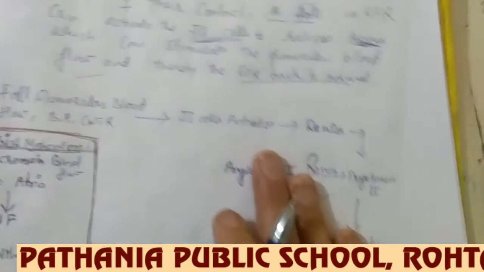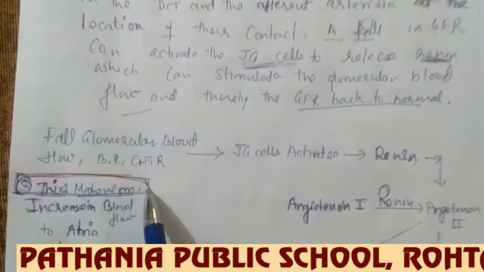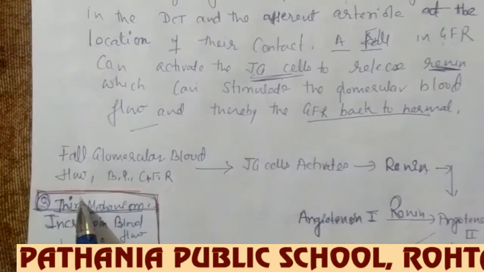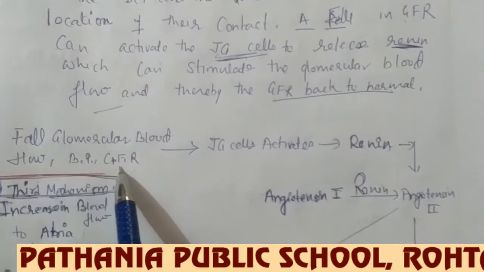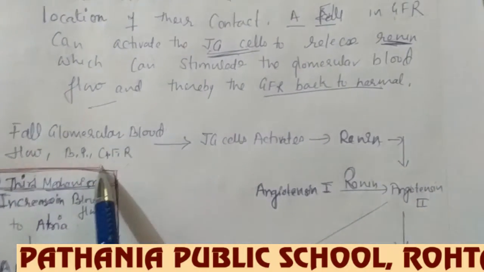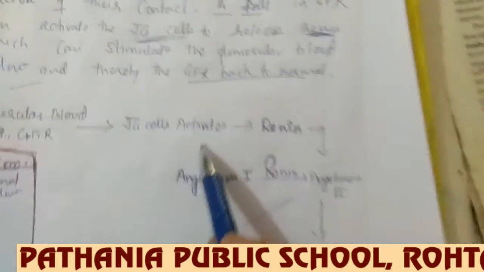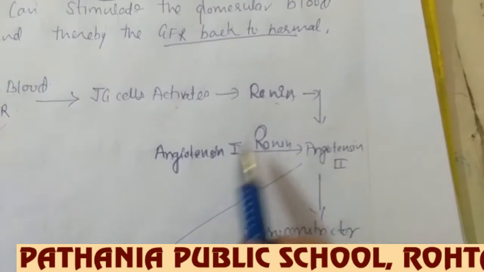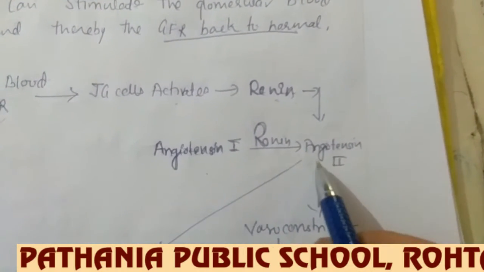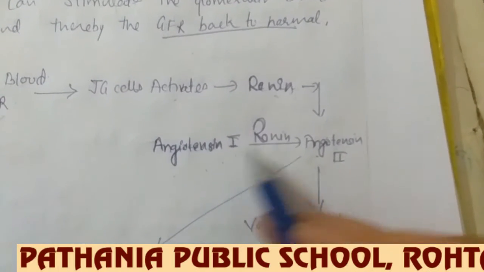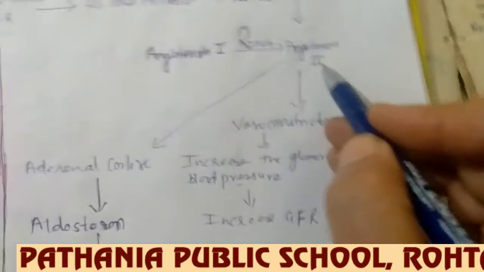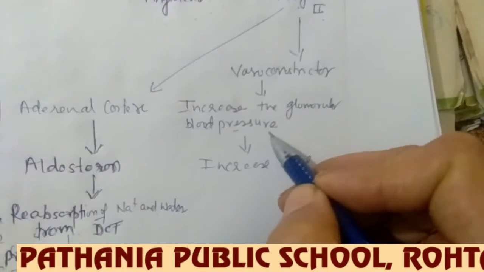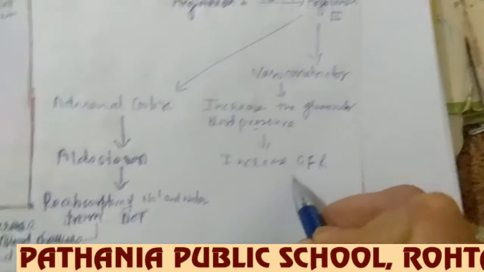Fall in glomerular blood flow, or fall in blood pressure, and fall in GFR. If all three things have fallen, how do we bring it back to normal? The juxtaglomerular cells get activated, they will release renin. This renin will convert the protein angiotensin 1 to angiotensin 2, and this angiotensin is a vasoconstrictor, so it will increase the glomerular blood pressure, and so an increase in GFR will be observed. Here it was a fall in GFR, so now it has increased.